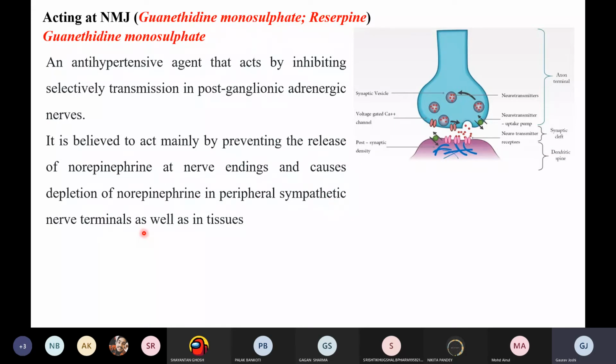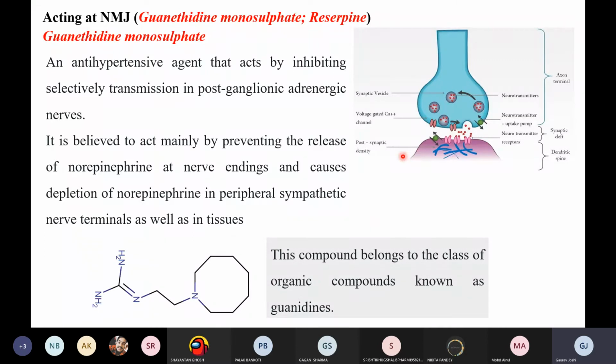So what these drugs will be doing is blocking the effect of these neurotransmitters from binding to this receptor. They will not allow the release of the neurotransmitter from these synaptic vesicles. And when this does not happen, what will happen? These receptors will not get sensitized by the neurotransmitters, right? And they will not function. So it is a simple mechanism.